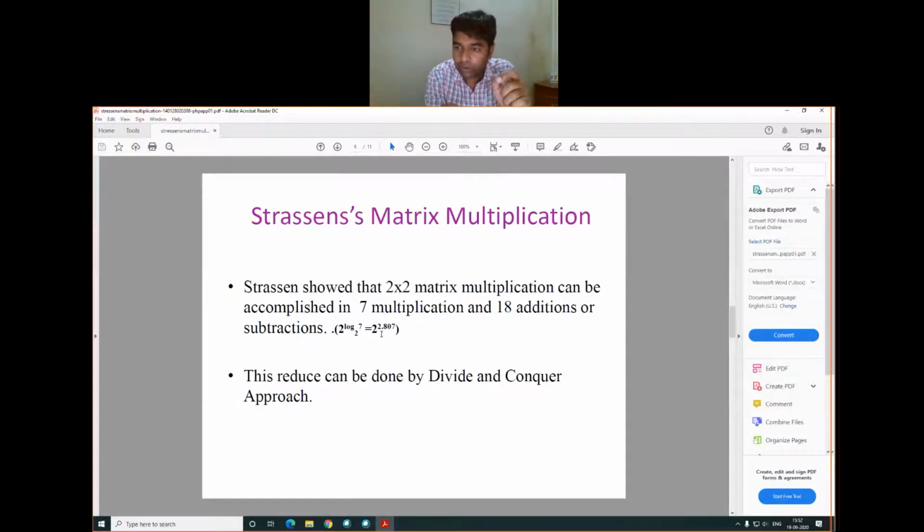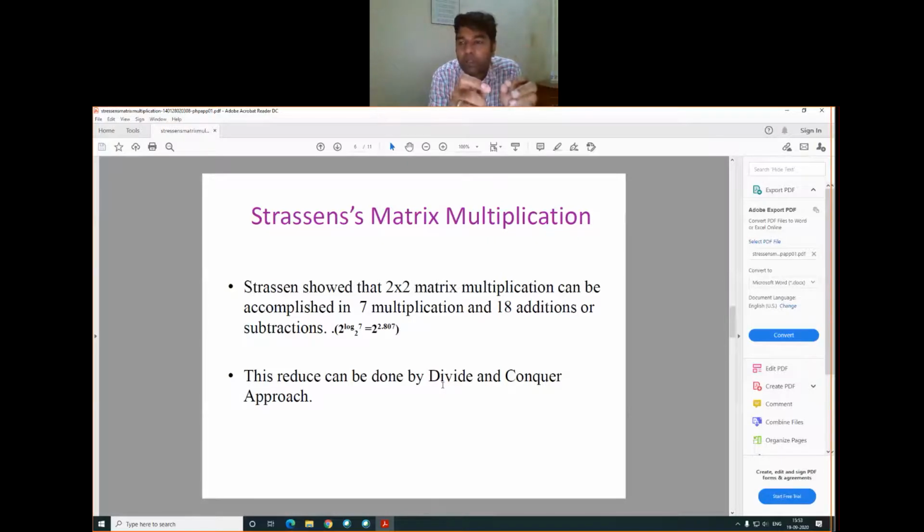It will take less time as compared to the traditional multiplication operation. He used the divide and conquer approach. And Strassen, the very first researcher, suggested that we can reduce the time complexity of traditional matrix multiplication.